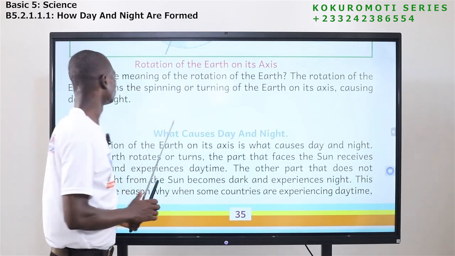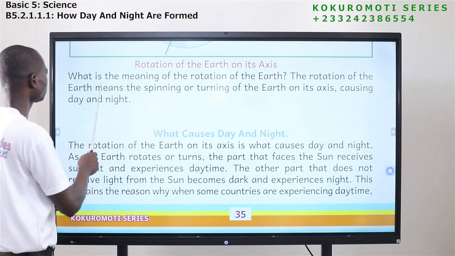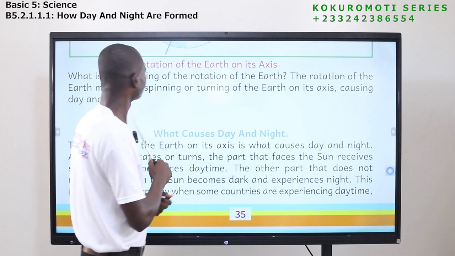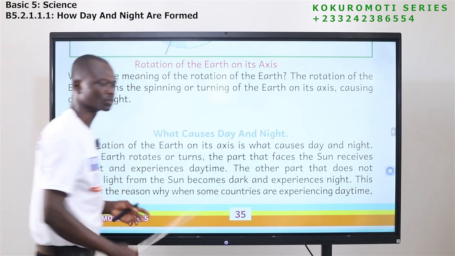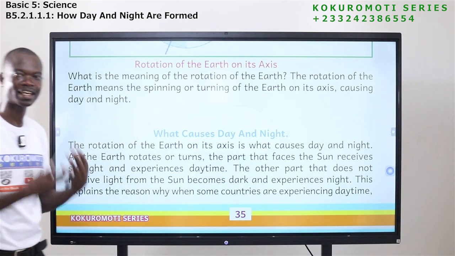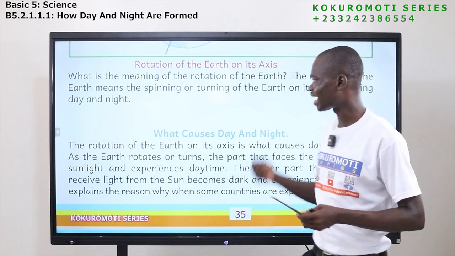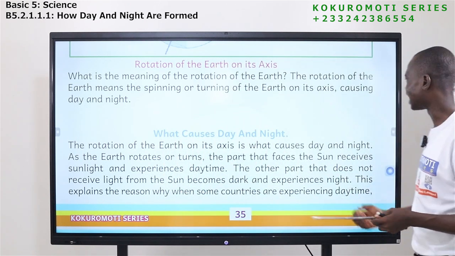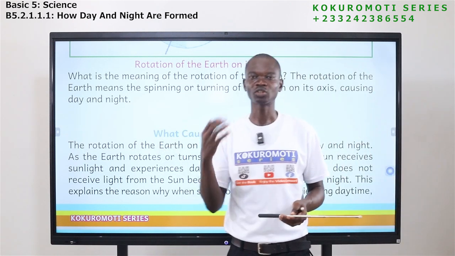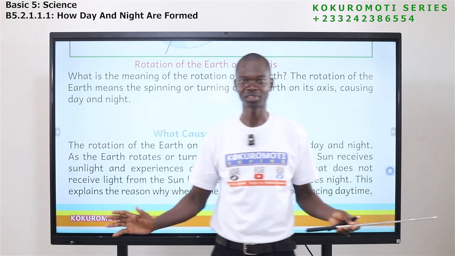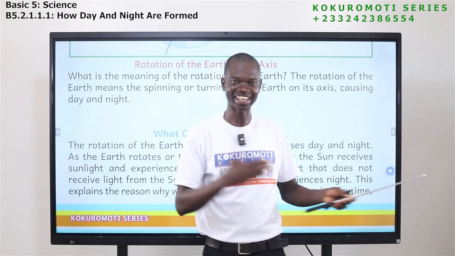So what is rotation of the earth? What's the meaning of rotation of the earth? Rotation of the earth means the turning or the spinning of the earth on its axis. And the end result is that it causes day and night. So if somebody asks you, what causes day and night? The answer is simple. Because the earth rotates, the rotation of the earth causes day and night.